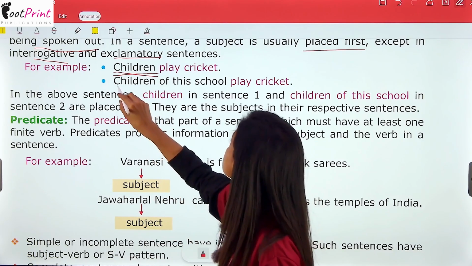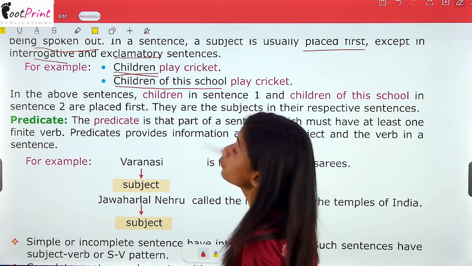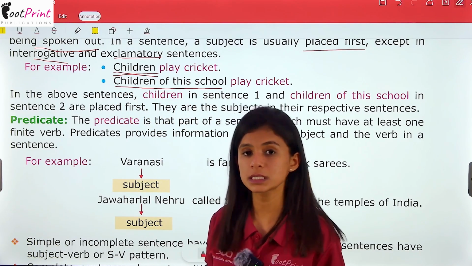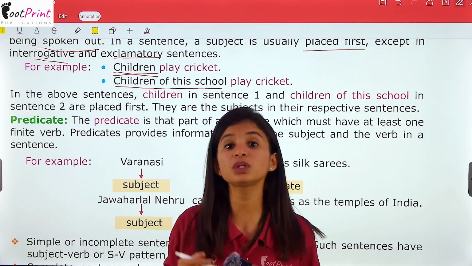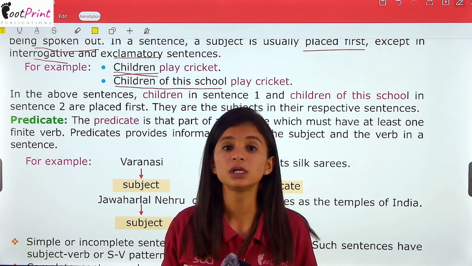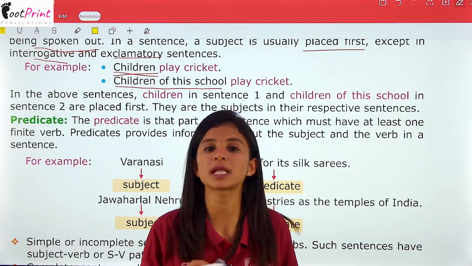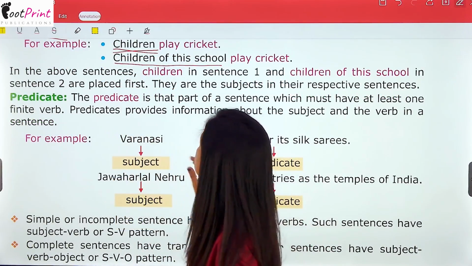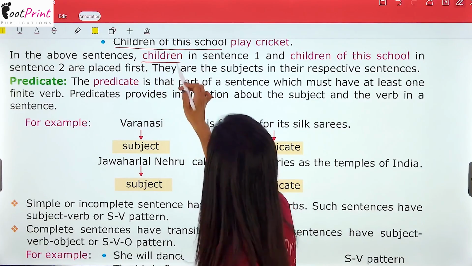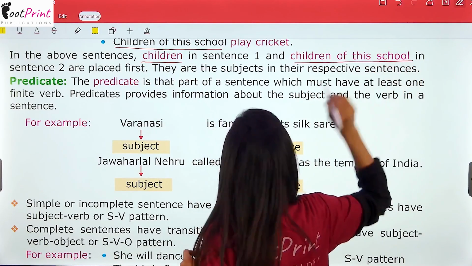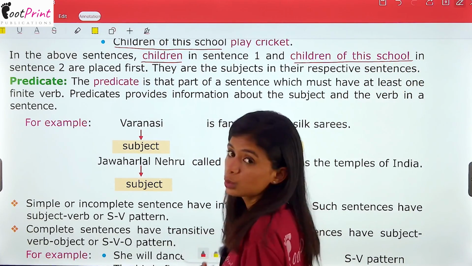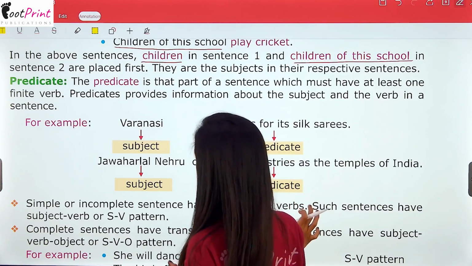However, in the second sentence, children of this school will be the subject. Why? We are talking about the children of this school, the children who study in this school, but not the children as a whole. So, in the above sentences, these two, as you have already seen, children and children of this school are the subjects.